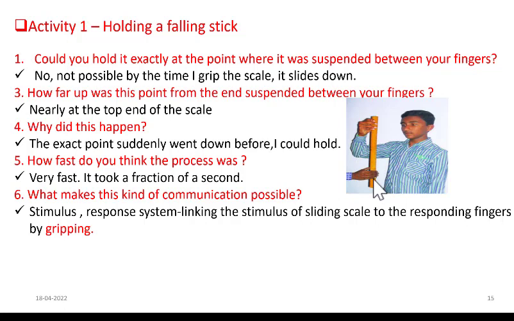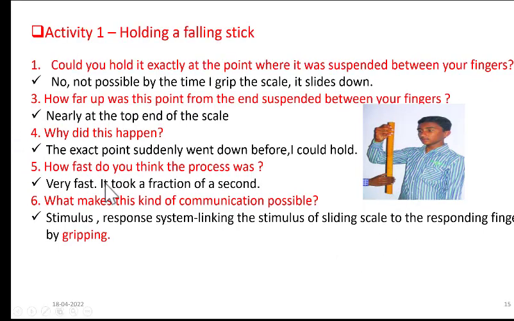There is some communication going on. The communication system is a stimulus response system. So there is some stimulus and you are responding to that stimulus. Here the stimulus is the sliding scale and your response is gripping it. This is the communication system, and that system is making you hold the scale at least at the top. Got it? So these are all the questions. We have answered all of the questions.